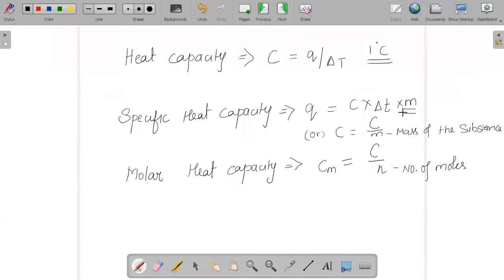And molar heat capacity is the amount of heat required to raise the temperature of 1 mole of the substance through the same 1 degree Celsius. The name itself indicates it should be 1 mole. So here we are talking about a common 1 degree Celsius. Specific heat capacity is for 1 gram of the substance, hence we include mass, and molar heat capacity is for 1 mole of the substance. These three concepts are very, very important from an exam point of view.